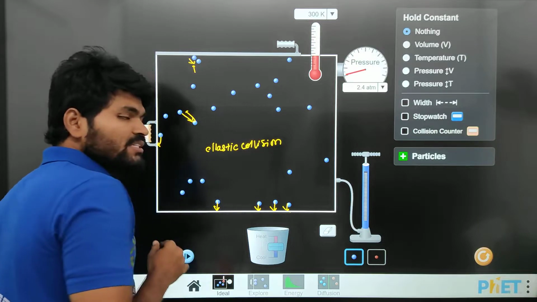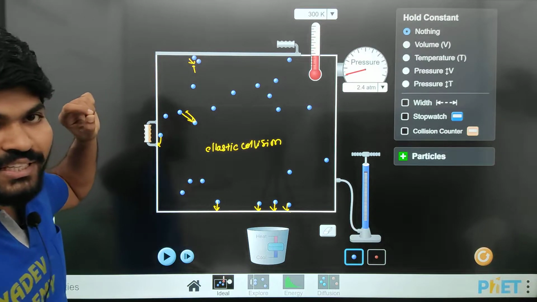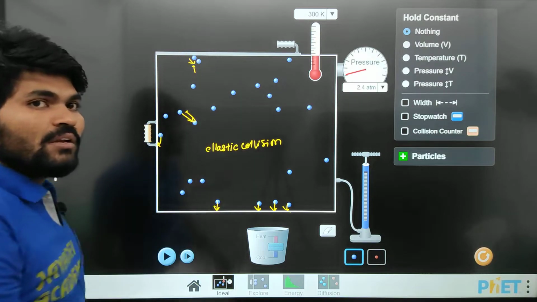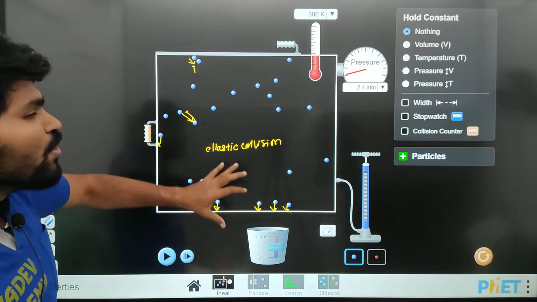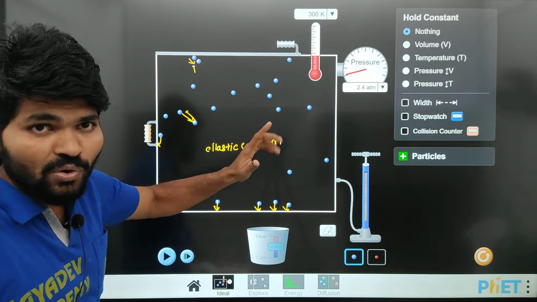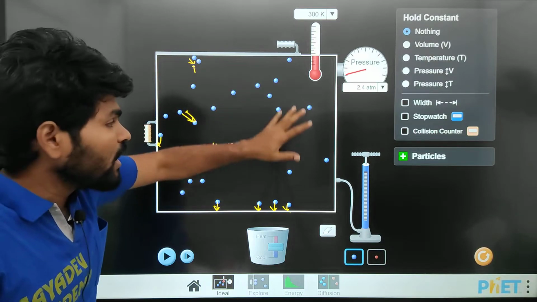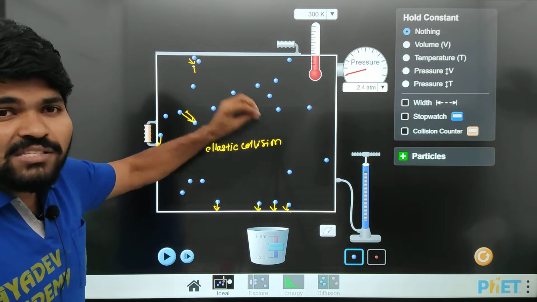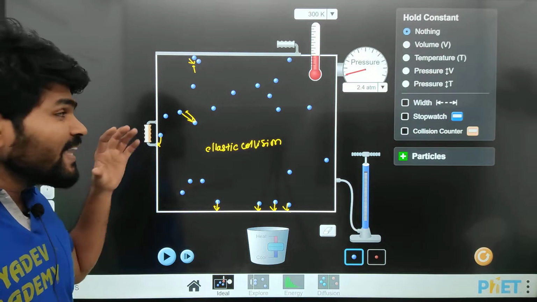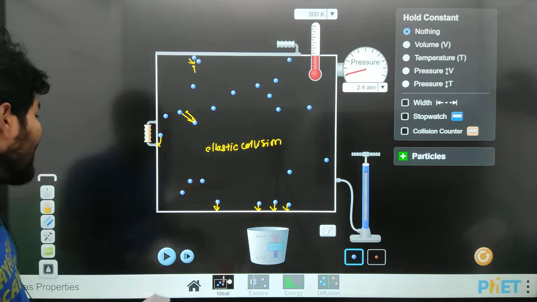Why elastic collision? Elastic collision means once these molecules hit or collide with each other, they rebound again and move on. When they collide, no energy is lost. Okay, this is the fifth point, and the sixth point is that all these molecules obey Newton's laws of motion. Okay, these are the assumptions about molecules inside the container of gases.